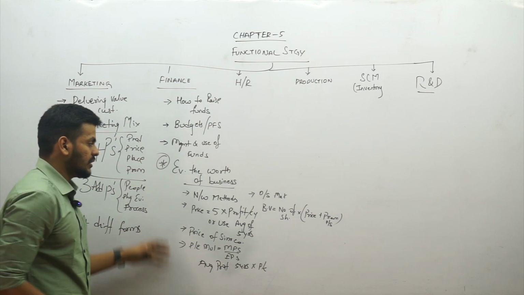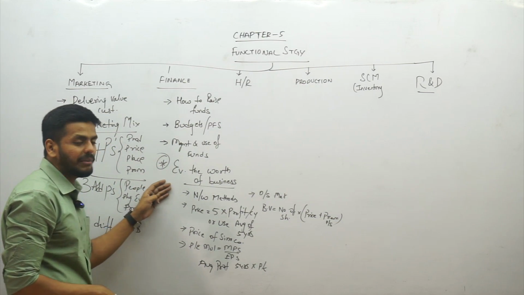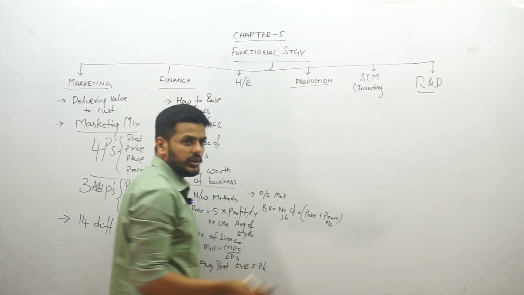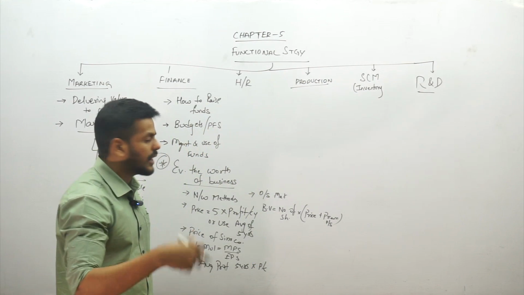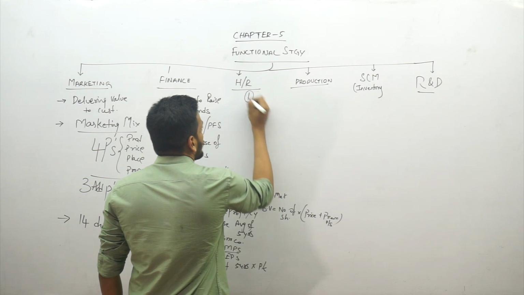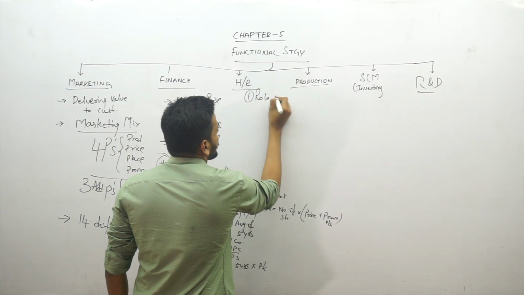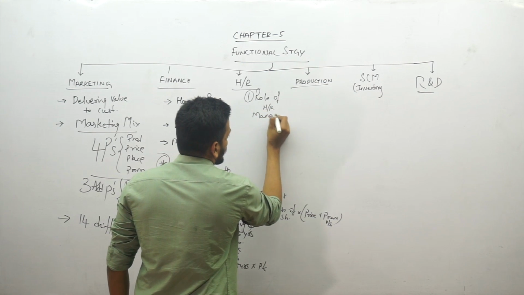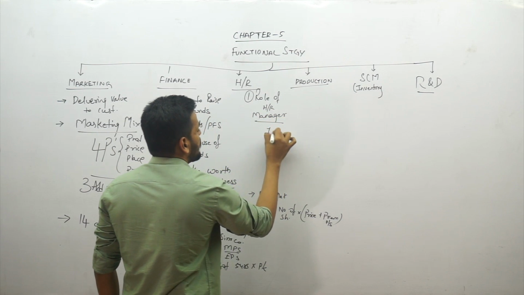A very important 4 marks question from this chapter that has come so many times. Then production strategy is a very simple one. There are only 2 points on what the production system should be and how it is to be operated. HR strategy has a very important question called the role of HR manager. What is the role of a HR manager? There are 7 points in the role of a HR manager.